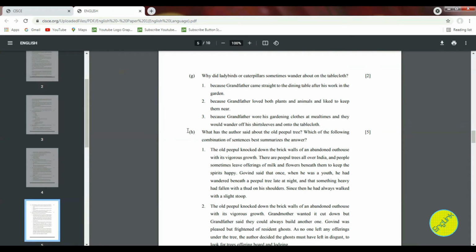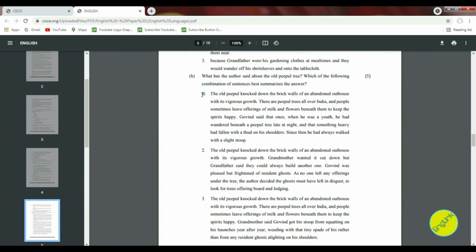Now question number H is, what has the author said about old people tree? Which of the following combination of sentences best summarizes the answer? Now here children, it's very important to note that earlier you were supposed to summarize it on your own, but here the summary is provided and you will have to choose the correct one. So in short, reading the passage carefully is very, very important. This is also given in the MCQ form. You are getting 3 options here, 1, 2, 3, choose the correct one. So question number H is of 5 marks, and in total question number 1 is of 20 marks.